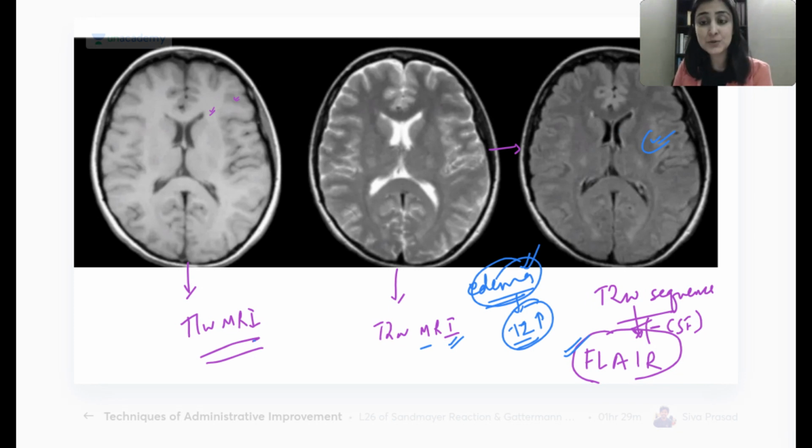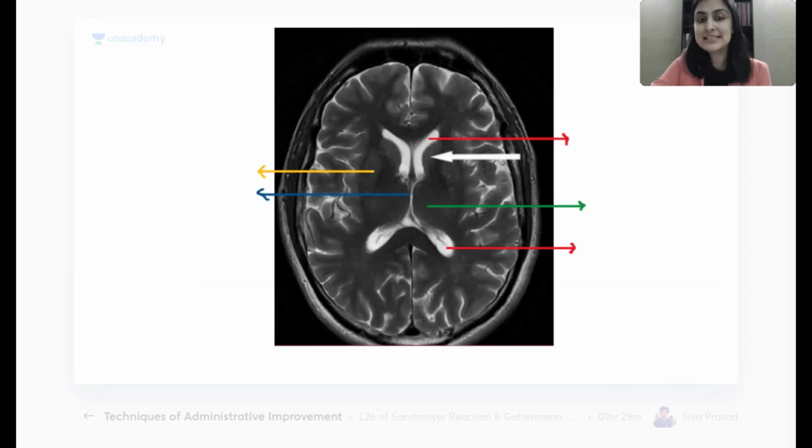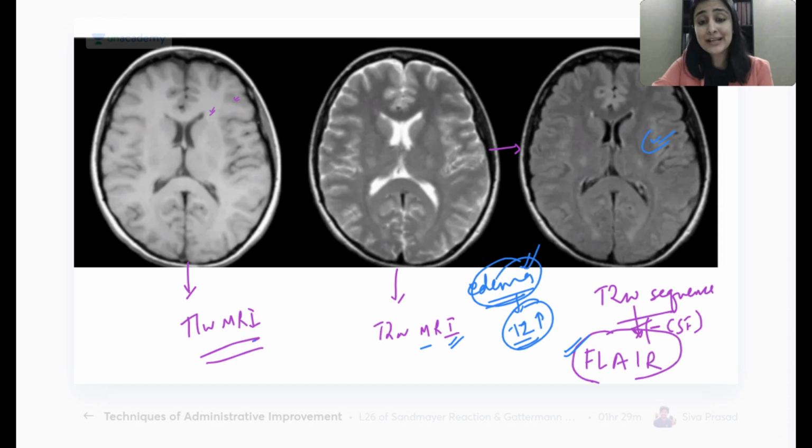How to recognize sequences? So much we have done. Now we will make it easy. All right, now we learn about anatomy. So this is all we had to know as far as MRI sequences go. Now we need to learn about the anatomy, because you get at least one question, if not more, sure shot. Meaning, in the next 30 minutes, one guaranteed point you are getting from what we study. If you remember, that is till June.